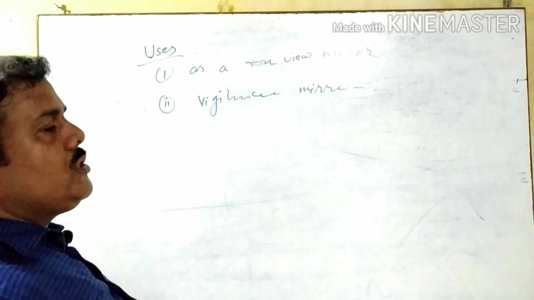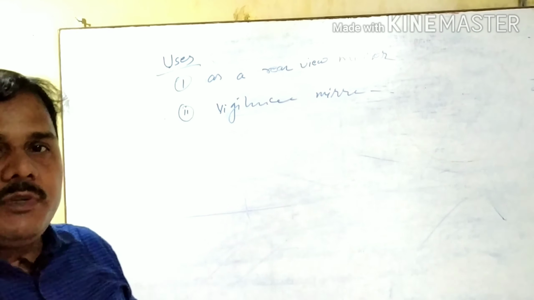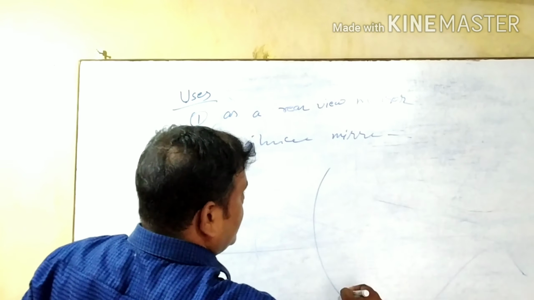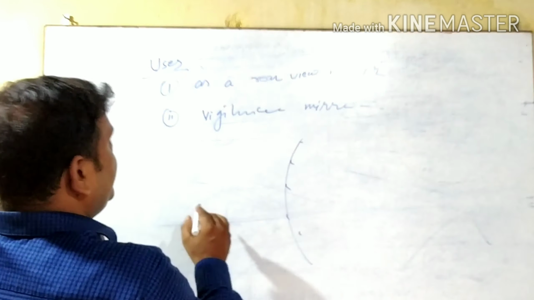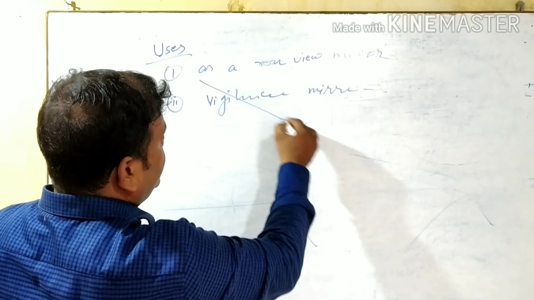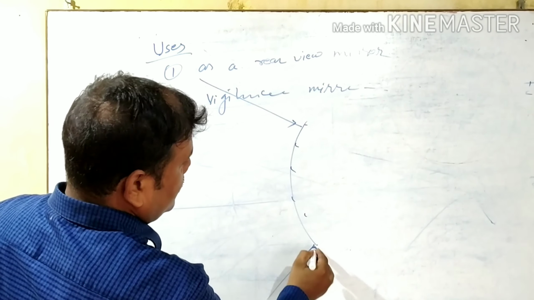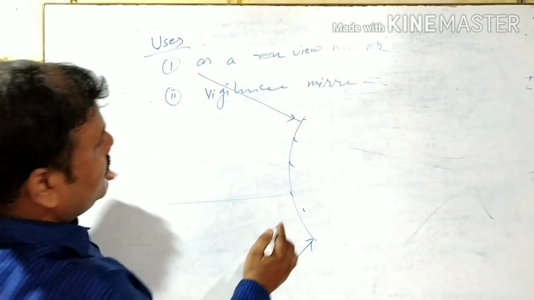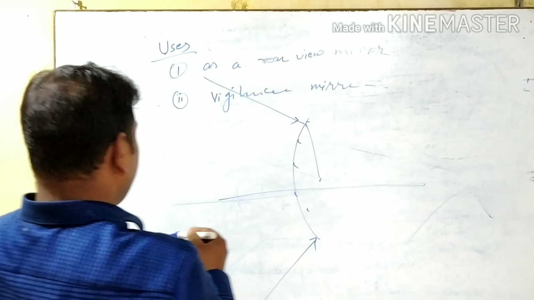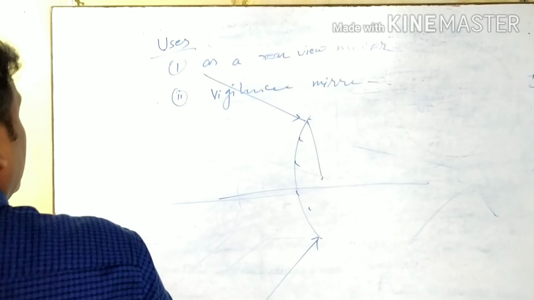From here the question also comes, why we use convex mirror as a rear view mirror. See, this is the convex mirror, it gives the wider view. It gives wider view means what? The light rays coming from this angle, the image will form inside of that one. Okay, so these are the things.